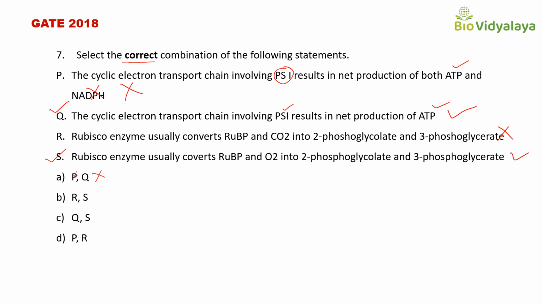Next, option B, RS. Statement S is correct, but statement R is not correct. So, this is not correct. Next, option C, QS. This is correct. Both statement Q and S are correct. So, the option C is correct. Next, option D, PR. This is incorrect. So, the correct answer is option C, QS.